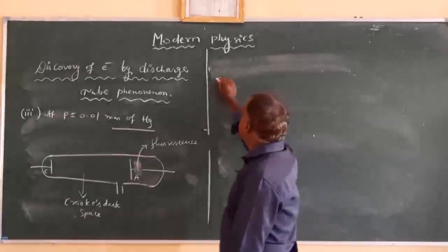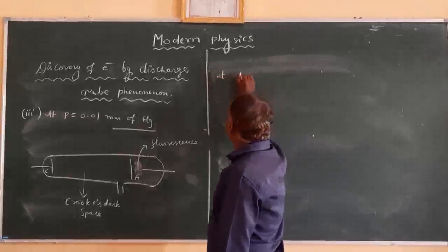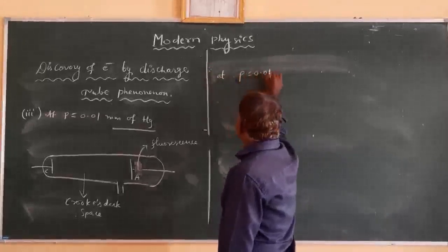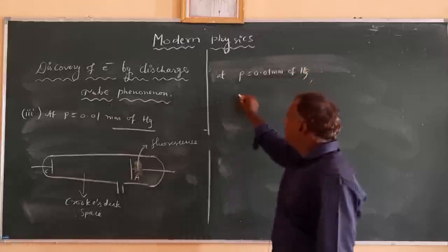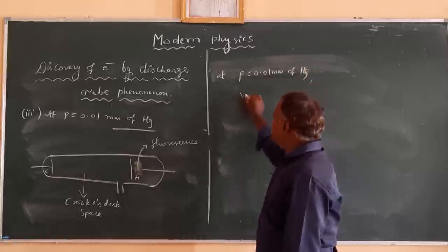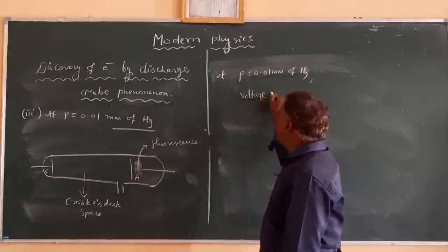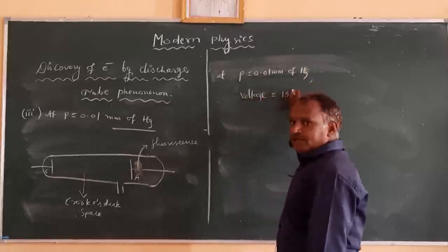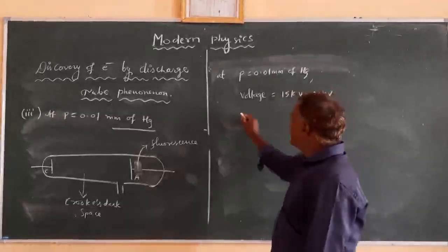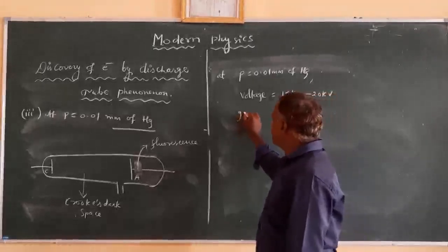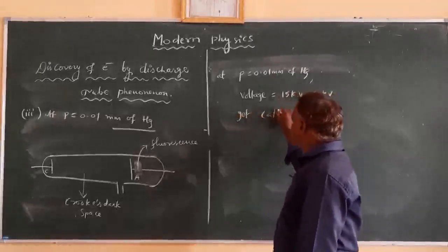That is, at a pressure of 0.01 mm of Hg and an applied potential of 15 kilovolts to 20 kilovolts, there you can get cathode rays.